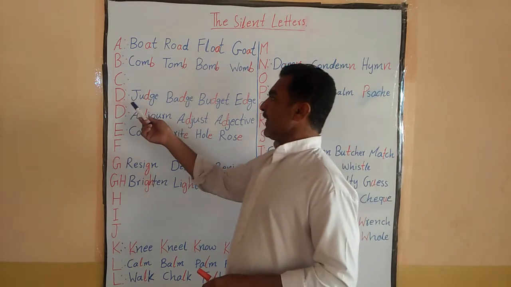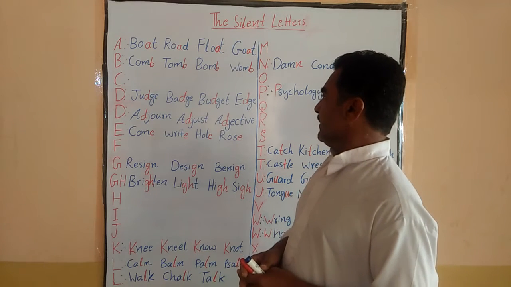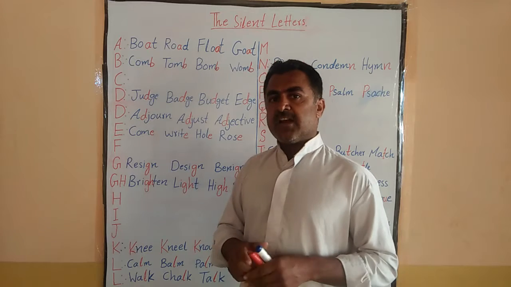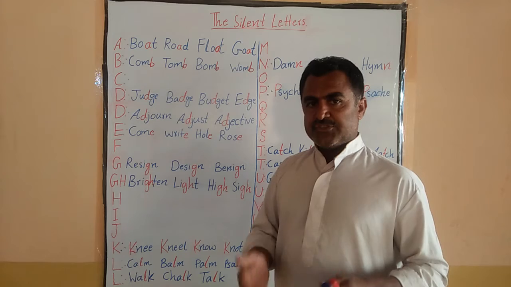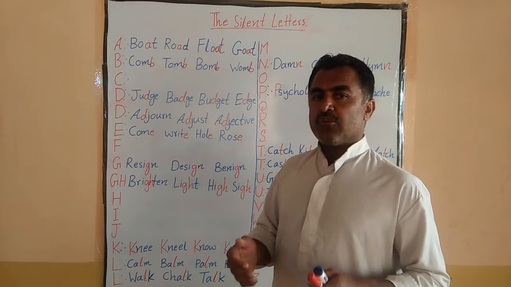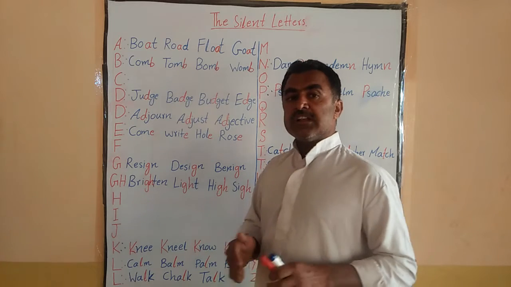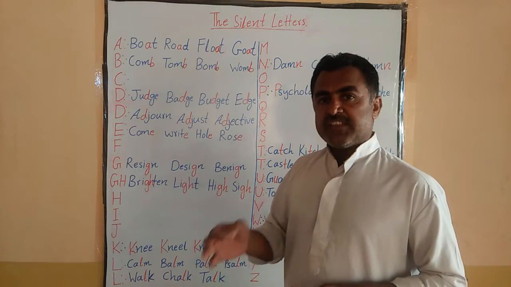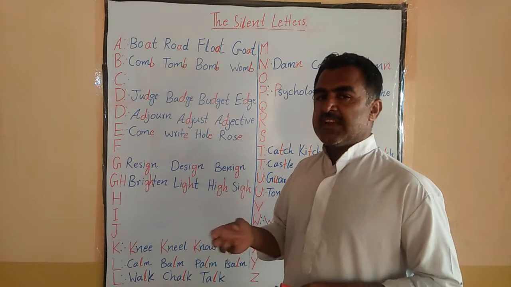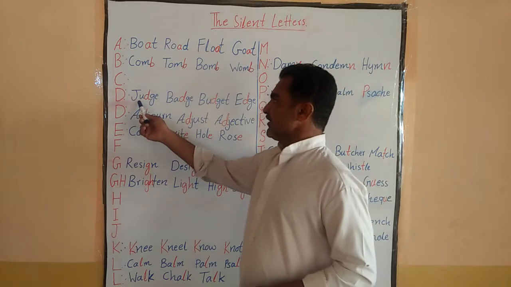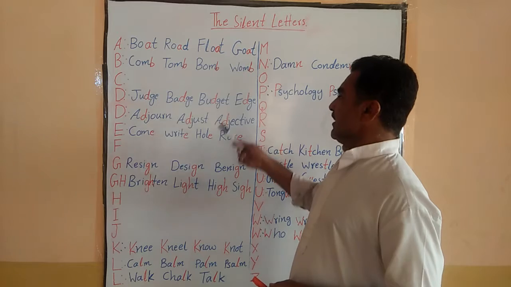If we talk about G, whether it is the beginning of the word or the middle of the word or the end of the word, but G is silent, sorry, not G. D is silent before GE. When there is a D and after D there is GE, then that D is silent. Like judge, badge, budget, edge.